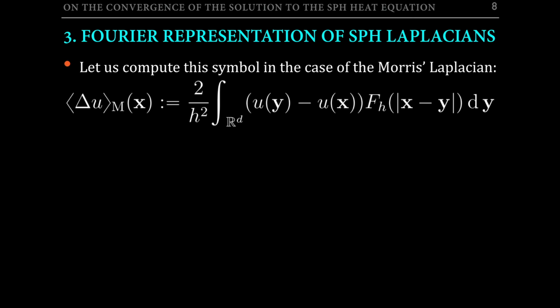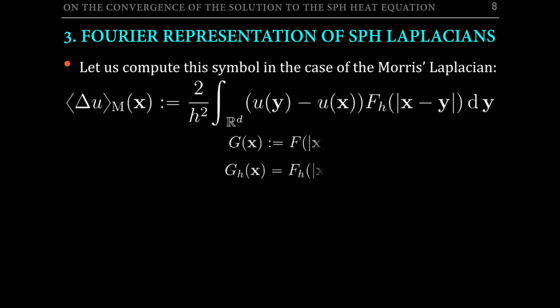The goal from now on would be to give an explicit expression to this function phi. So, for the sake of simplicity and as an example, let me present now the case of the Morris Laplacian. This expression is an alternative representation of the Morris operator, where I use this function fh instead of the function f itself, and fh here is defined in a similar fashion to that used with the kernel.